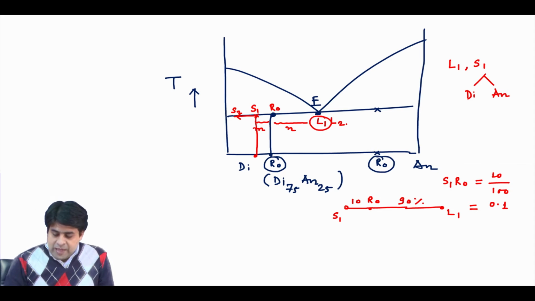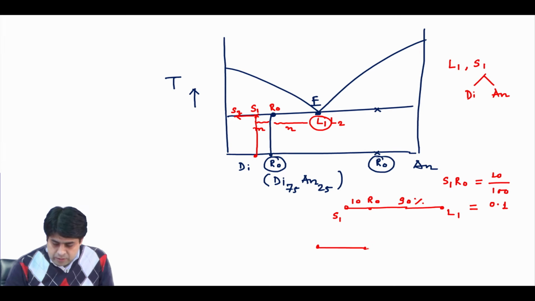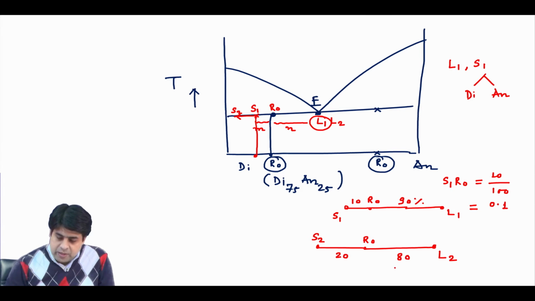What does it mean? Initially your liquid proportion was 0.1, so in the S2 situation, where L2 is exactly at the eutectic point, and this is your R0 and this is your S2, you increase the proportion of the melt. Suppose you increase the proportion to 20%, so your solid will be 80%. So, your liquid proportion will be increased to 0.2.